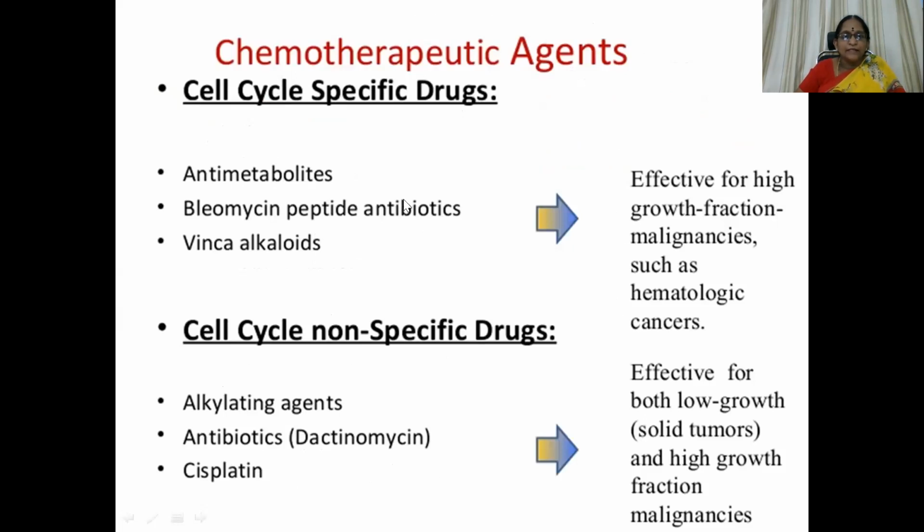So these are cell cycle specific drugs and non-specific drugs. The specific drugs are effective for high growth fraction malignancies such as hematologic cancers. Whereas the non-specific drugs are effective for both the low growth and high growth fraction malignancies. That's why they are used even in the management of solid cancers also.